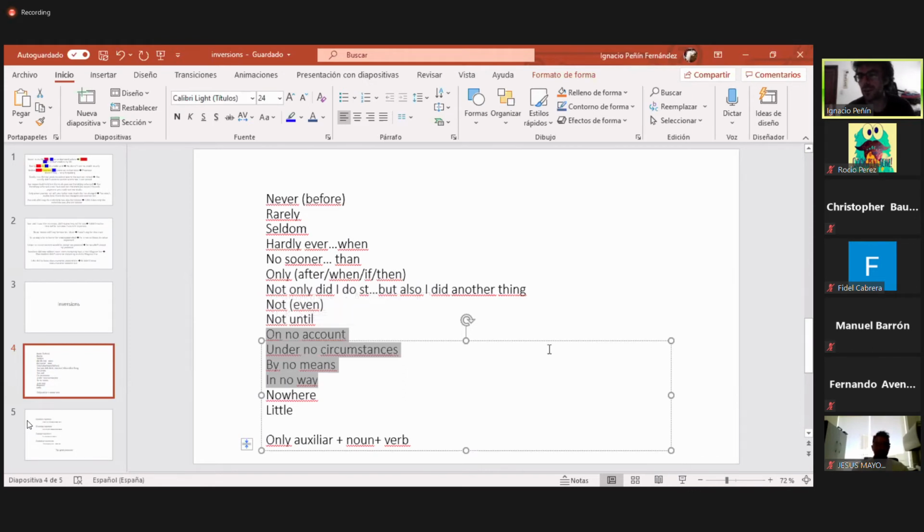This, for you, maybe it's not very usual, but it's exactly the meaning of the compound word. Okay. No, where. And what's the meaning of where?